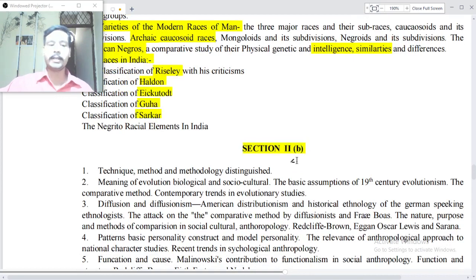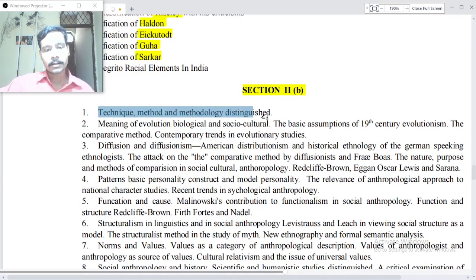Now, section 2b. Technique, methods, and methodology distinguished. Meaning of evolution, biological and socio-cultural. The basic assumptions of the 19th century evolutionisms and comparative methods, contemporary trends in evolutionary studies, diffusion and diffusionisms, American distributionism and historical ethnology, and German-speaking ethnologists. The attack on the comparative method by diffusionists and Franz Boas, the nature, process and methods of comparison in social, cultural and anthropological studies.